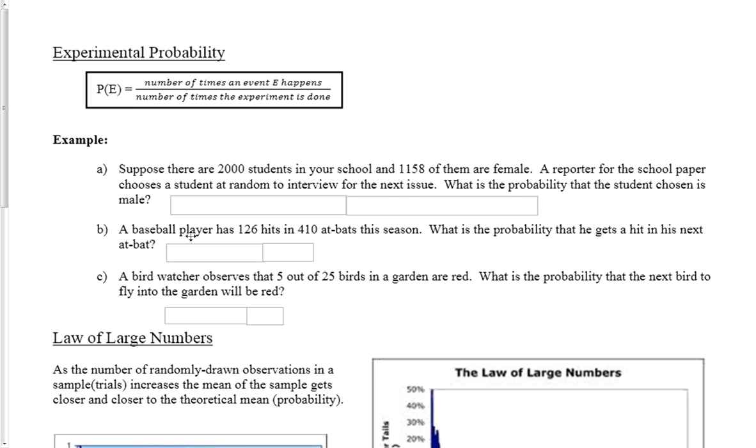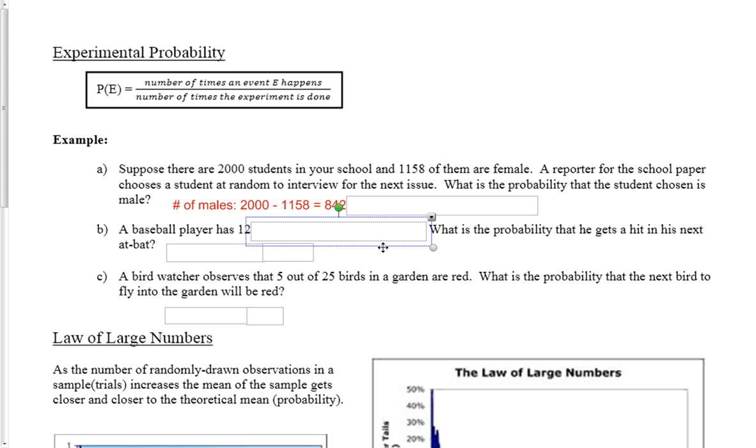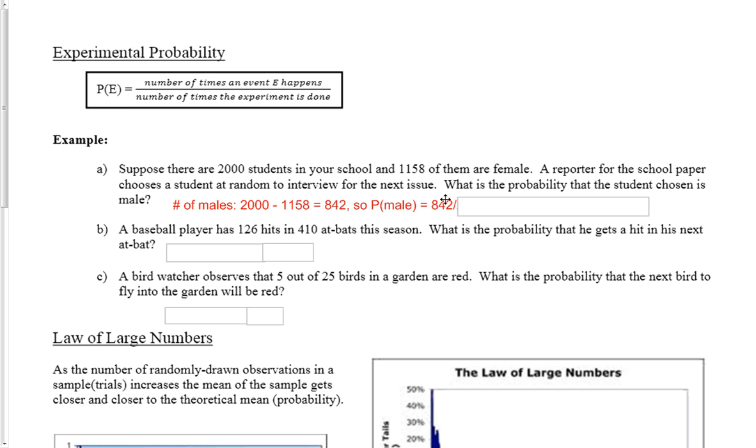First, we need to figure out how many males there are. So if we have 2,000 students and 1,158 females, we can subtract to calculate that there are 842 males. Then we need to take that 842 out of the total number of people in the school to find the probability. So if we look up above, we have the number of times the event happens over the number of times the experiment is done. So the number of times that a male would happen would be 842, and the number of times that we could get a person is 2,000.